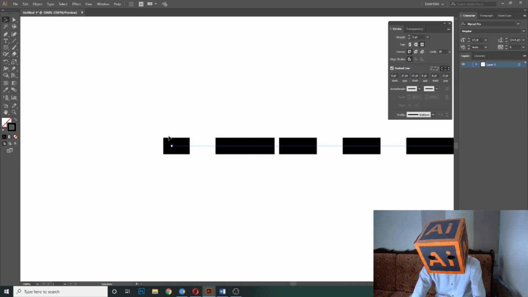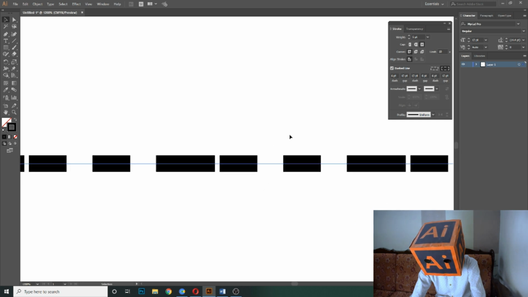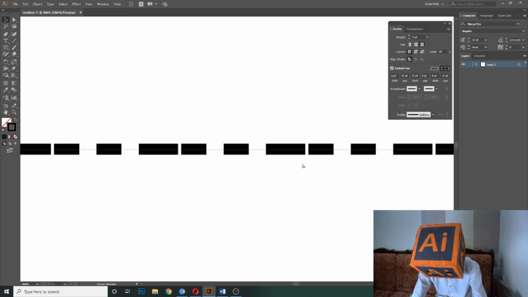So now if you see, the first one is 6 point dash, then 12 point gap here, then 12 point dash, then 6 point gap here, then 6 point dash, then 12 point gap, and then again it starts 6 point dash, 12 point gap, 12 point dash, 6 point gap, 6 point dash, then 12 point gap.